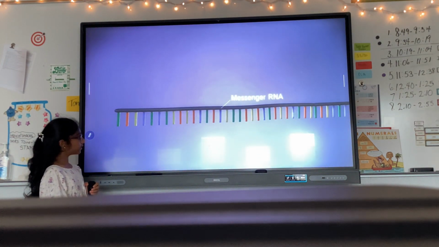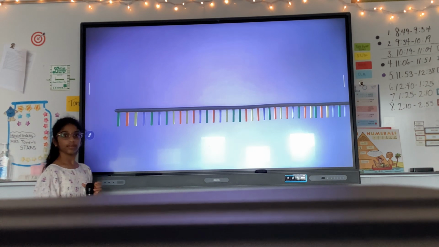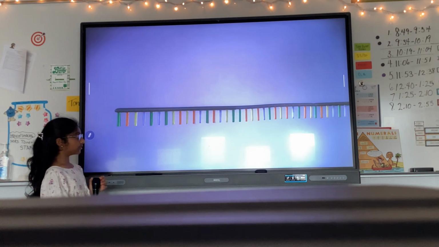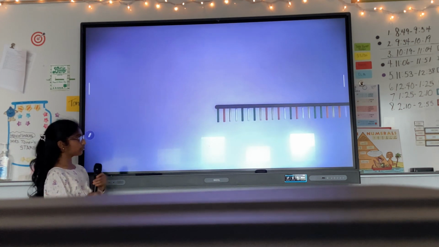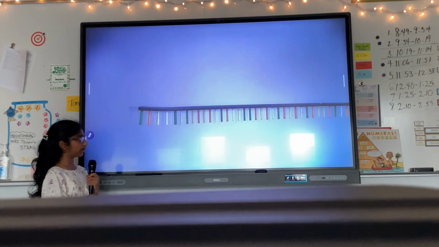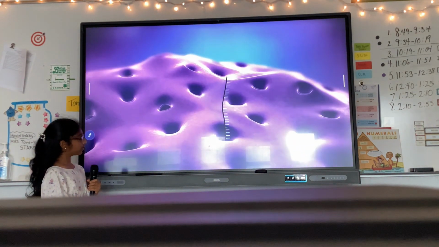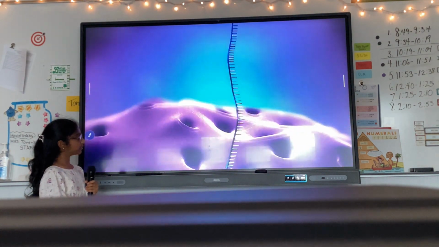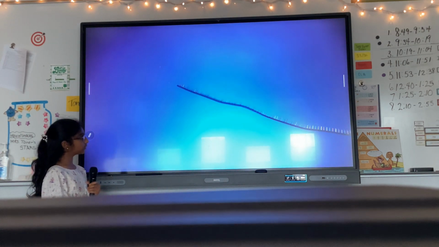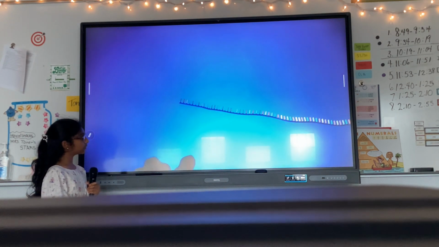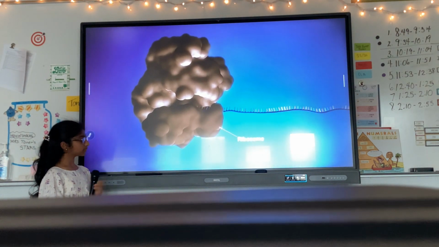Before the messenger RNA can be used as a template for the production of proteins, it needs to be processed. This involves removing and adding sections of RNA. So those are the introns that are being cut off. The messenger RNA then moves out of the nucleus into the cytoplasm. Protein factories in the cytoplasm, called ribosomes, bind to the messenger RNA.